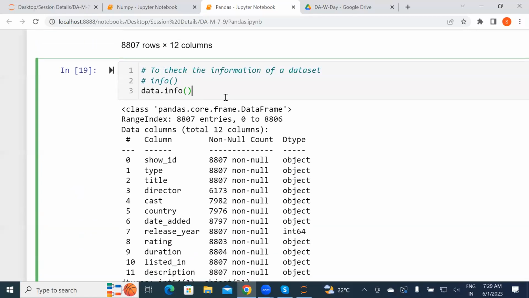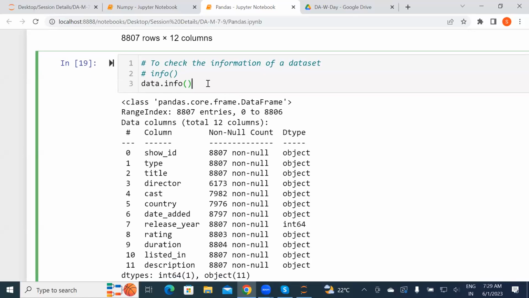Okay, let's continue, folks, now. The info method comes under that. You can use info on a series also, that's fine, but whatever data you are taking, this is the main thing. Understand, folks and Chanchal, the info method is used to check the information of your data set, whatever data set you store it in. My data set is stored in a data frame.